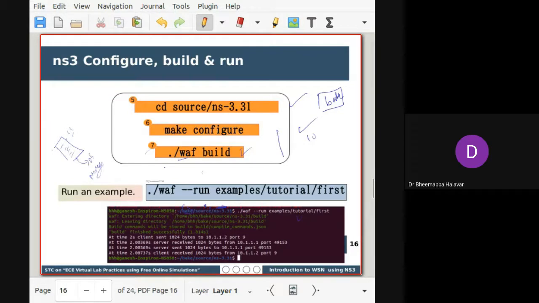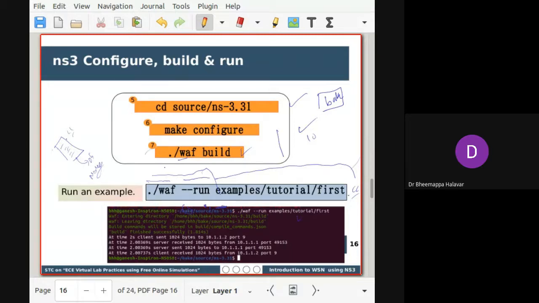To run an example, the command is ./waf. To run any network simulation, --run is the command. Then for the second part, you have to give an input file. Every time I pass a file to it, I won't pass an extension, just the file name. The name of the file is first, but actually the network file is first.c. It will be more clear when you execute it.